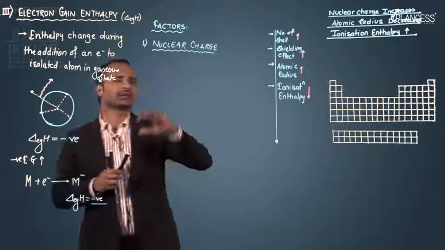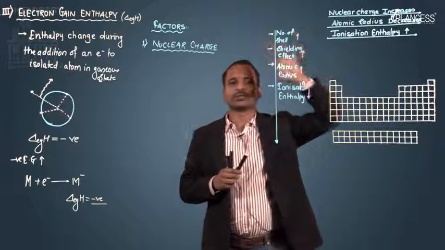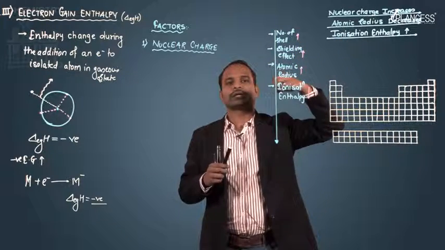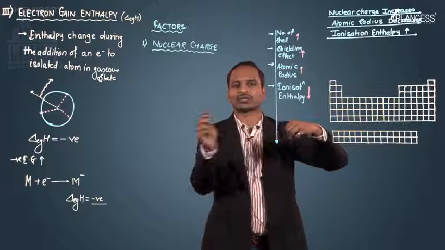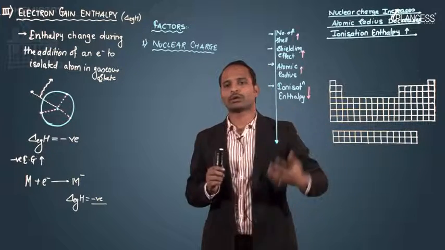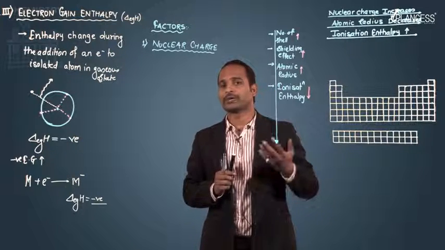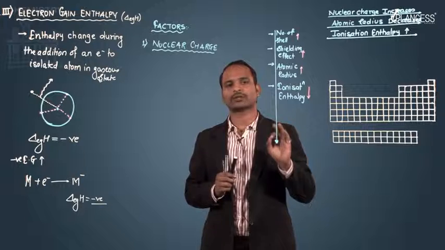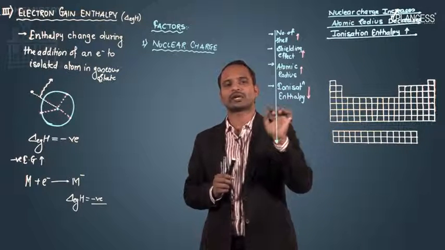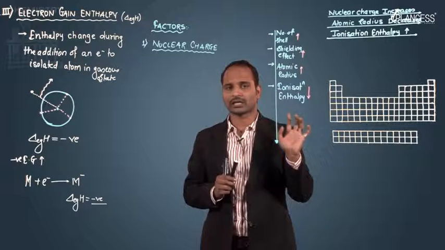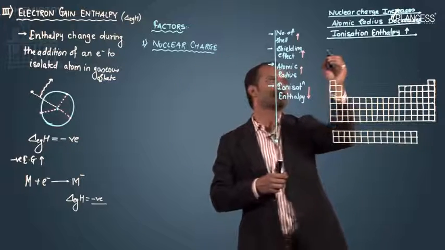So when we move from left to right, due to the increase in the nuclear charge, the nuclear power to attract the electron increases, and hence the nucleus attracts the coming electron with a strong attraction, due to which more and more energy is evolved. That means the electron gain enthalpy value increases. Negative electron gain enthalpy increases. I'm using the word negative because electron gain enthalpy is written with a negative sign. So negative electron gain enthalpy value increases when we move from left to right.